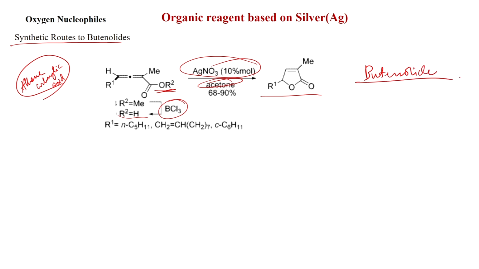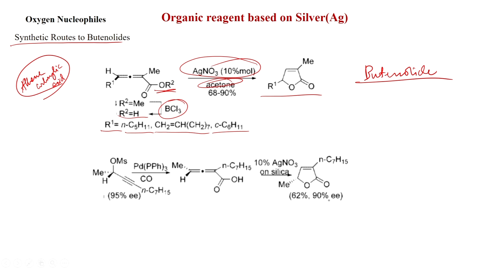So, these butenolide compounds you can get very easily by reacting allene carboxylic acid with 10% silver nitrate, and you can see R1 can be n-C5H11, the allyl group, or the cyclohexyl group, and this is of course racemic. So, this is racemic, and now a chiral synthesis is possible, using chiral allene carboxylic acid.